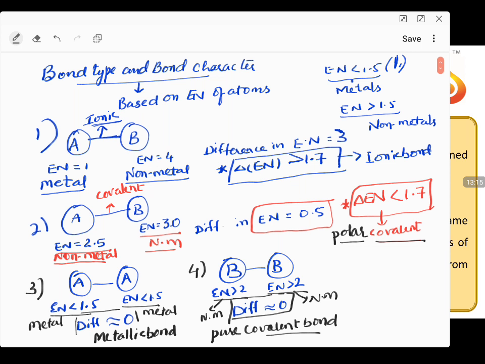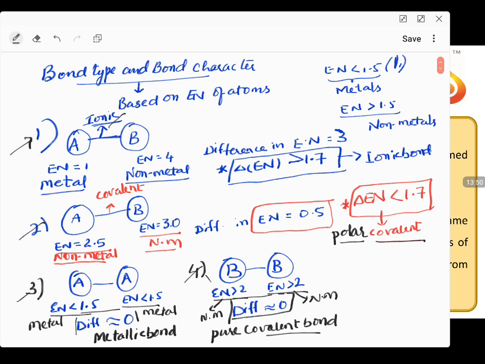So here we are classifying the total nature of bonds into 4 categories. Once again I am repeating. In example number 1, it is the bond between a metal and non-metal, which leads to ionic bond. In example number 2, non-metal and non-metal combination leads to covalent bond. In example number 3, metal and metal leads to metallic bond. Number 4, non-metal and non-metal leads to covalent bond.